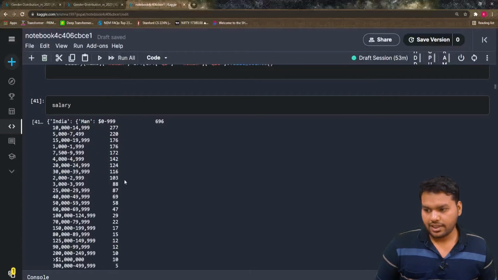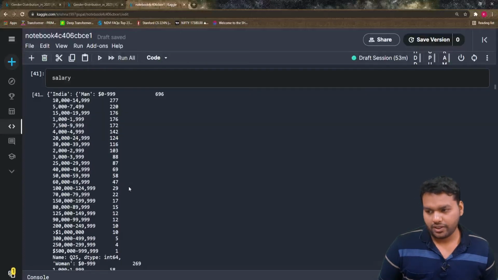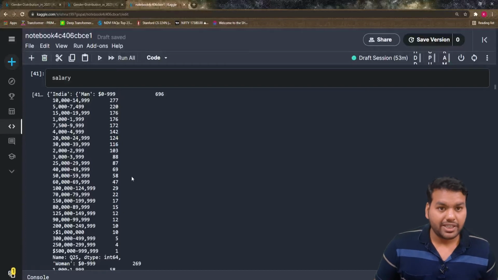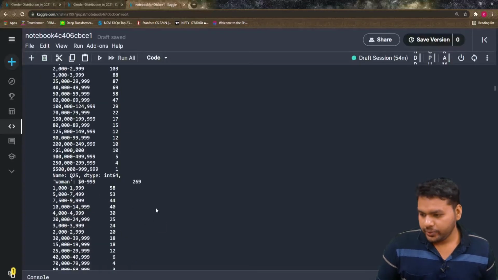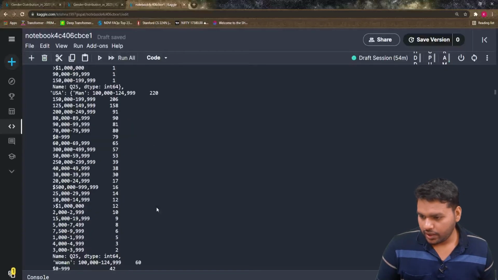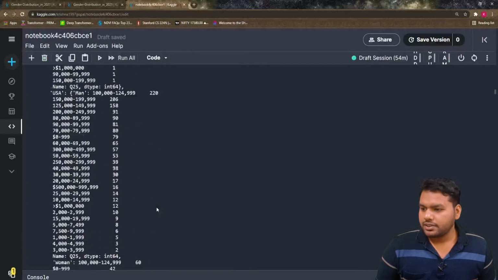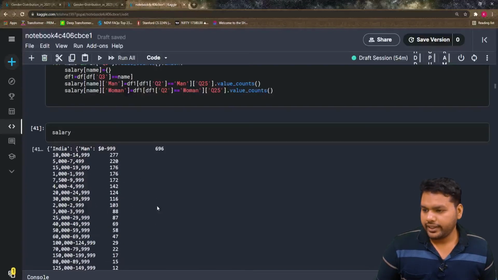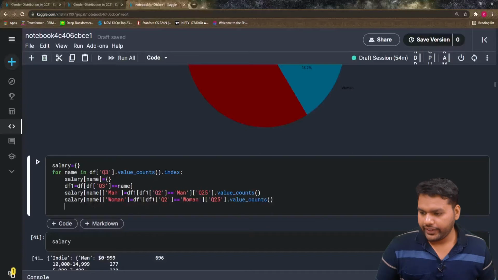The salary structure is in dollars, not in rupees. If you are Indian and you want to see how many rupees men are earning as a data scientist in India, then just convert dollars into rupees. Then in the USA it's pretty simple, because the currency is the dollar and we get the results also in dollars. But this dictionary looks a little scary. Let's convert it into a data frame.